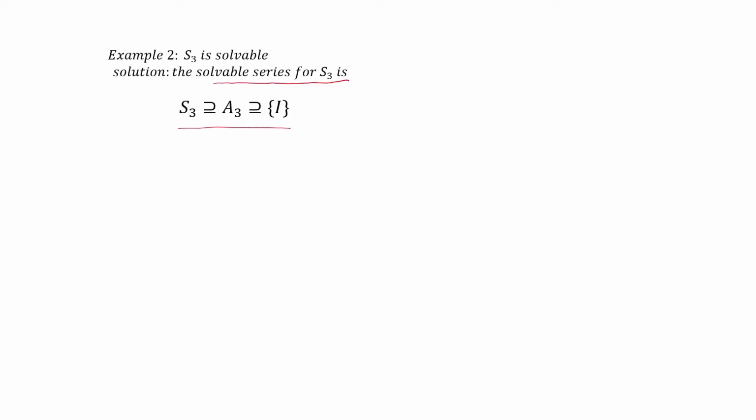So here S3 is this set: I, (1 2), (1 3), (2 3), (1 2 3), (1 3 2). This set is S3, and A3 is the set of all even permutations which are I, (1 2 3) and (1 3 2).